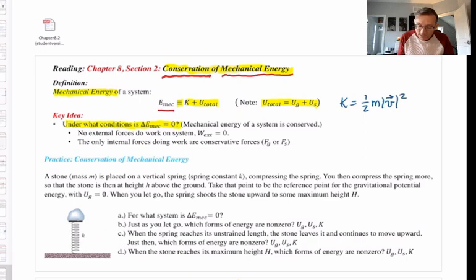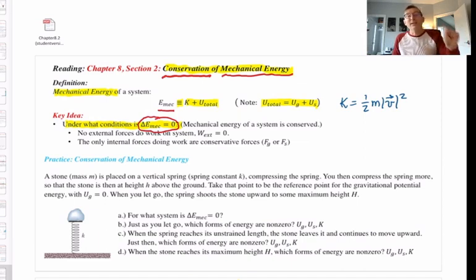Please note this notation. Delta, remember, delta in front of any symbol means change in. So delta E mech means we're talking about the change in the mechanical energy. And so with that little formula that I just circled in red, I'm talking about the conditions under which the mechanical energy of a system does not change, right?